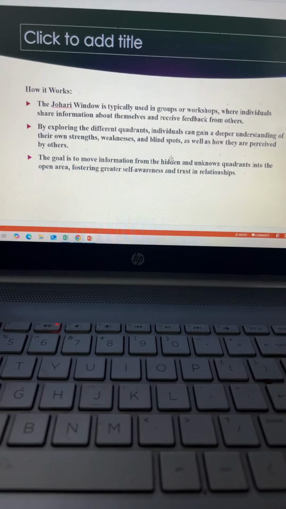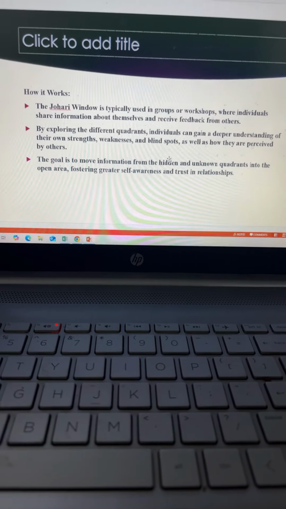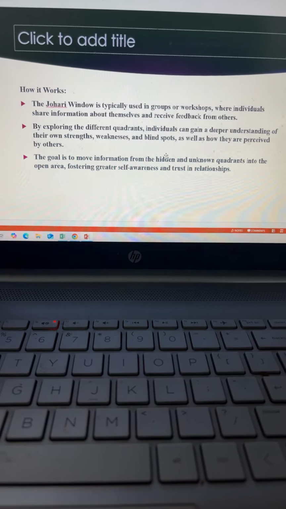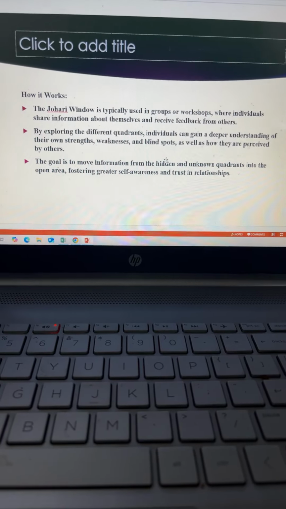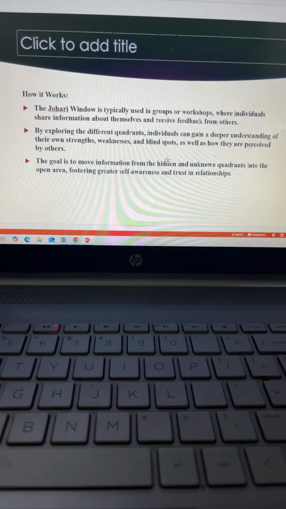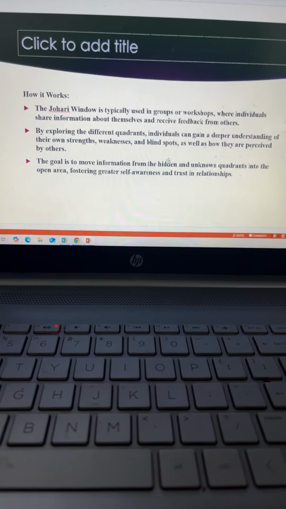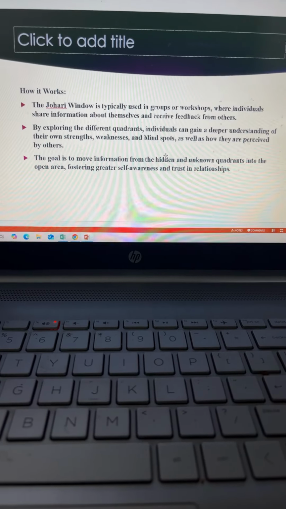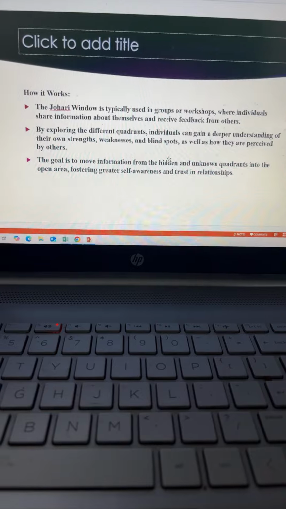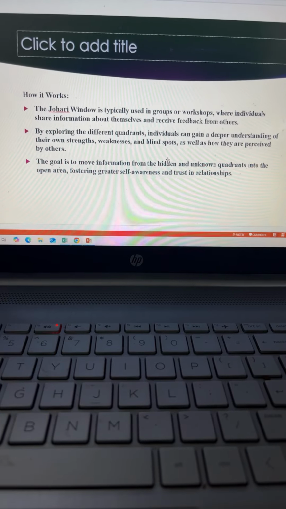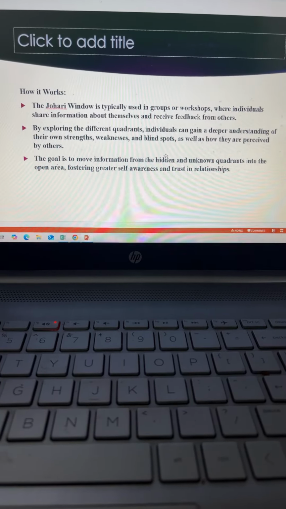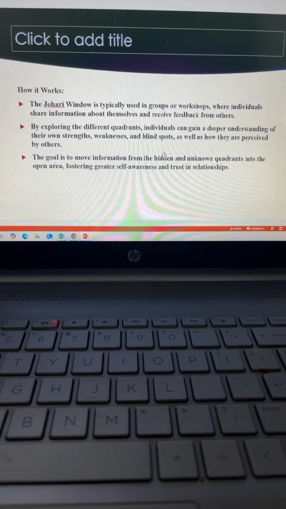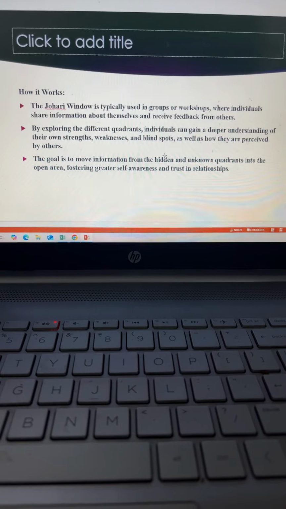Then how it works. This is basically used in groups or workshops where individuals share information about themselves and receive feedback from others. So this is the concept where feedback and the workshop is there, where individuals share their information. The Johari window can be used there. Through the different quadrants, individuals can gain a deeper understanding of their strengths, their weaknesses, their blind spots, as well as perceive others' strengths and weaknesses.